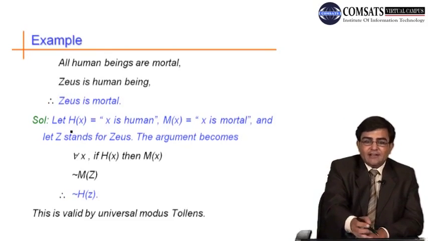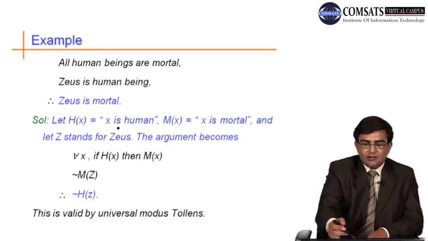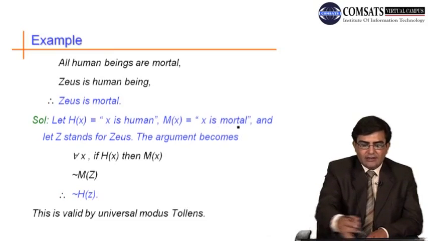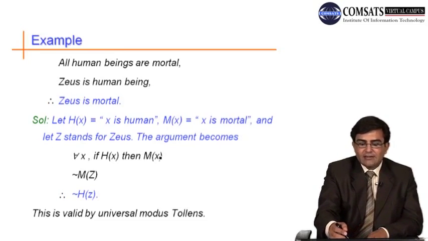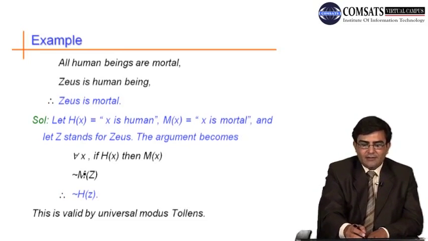But if we write it like this: h of x, x is a human; m of x, x is mortal; and let z stand for Zeus. The argument becomes: for all x, if h of x, then m of x; not m of z. What is not m of z?